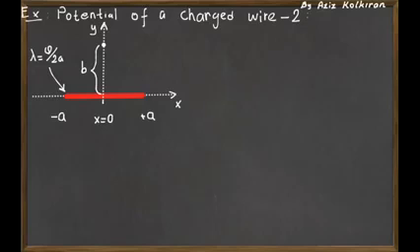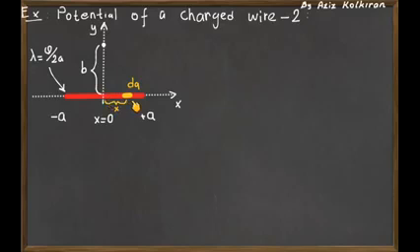And what we do again, of course, is divide this charged rod into small pieces which we call dq, because each piece has a charge dq, and express the potential of these dq's at this point.